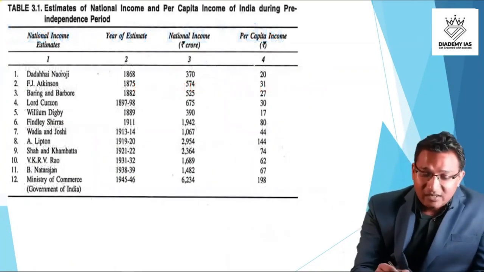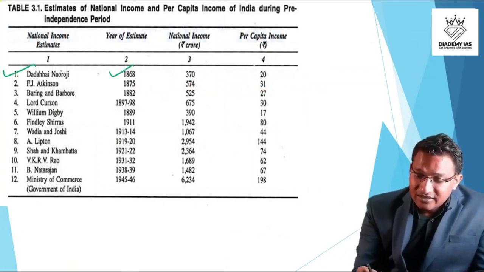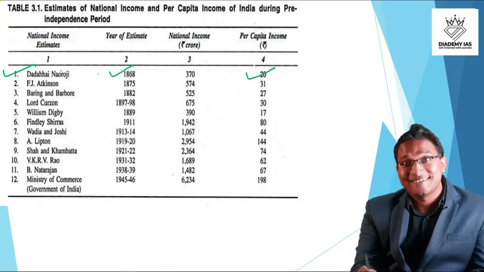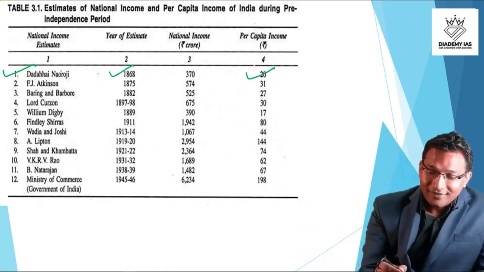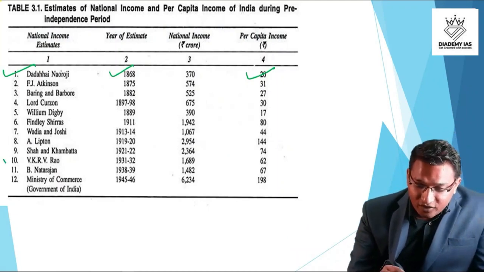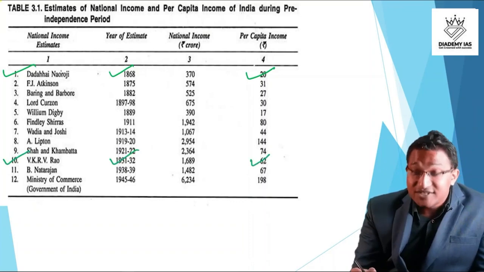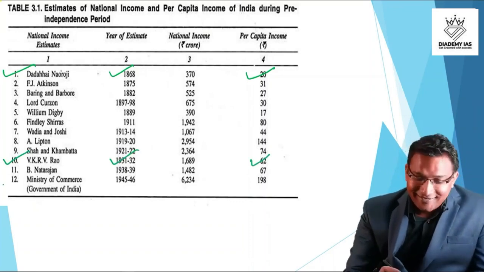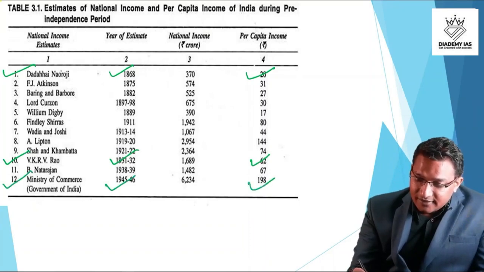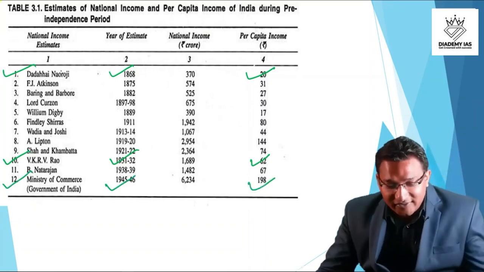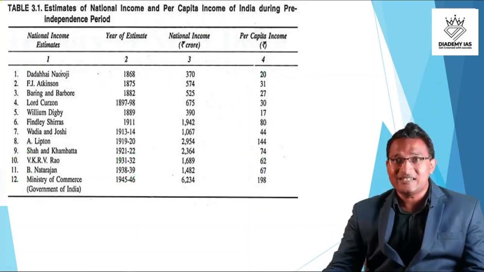Here we can see Dadabhai Naoroji estimated that for 1868 the national income was per capita 20 rupees, right? Per capita 20 rupees for one year. Then V.K.R.V. Rao estimated for 1931-32 and it was 62 rupees per annum. In 1945-46, 198, which was estimated by the Ministry of Commerce. You need to just keep in mind these three things.